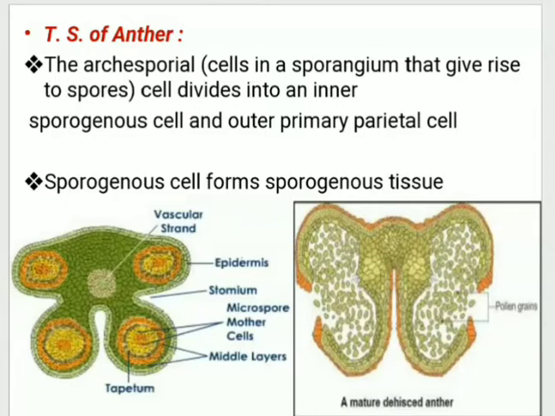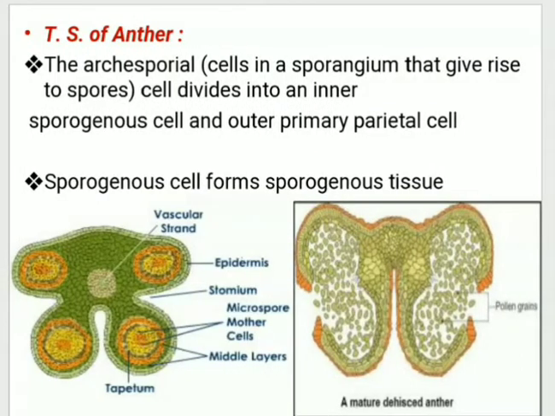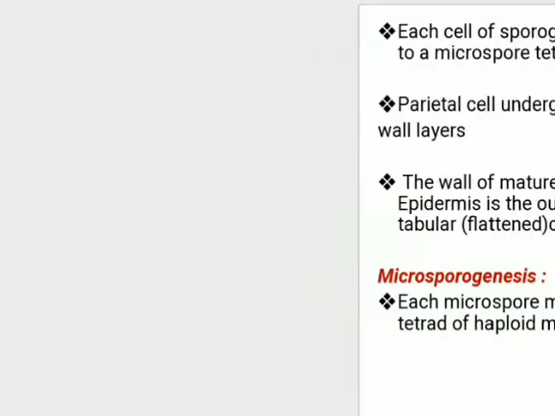Next, TS of anther. If you take a transverse section of the anther, how will the anther look? That is nothing but the diagram shown over here. The archesporial cell is the cell in the sporangium that gives rise to spores. It divides into inner sporangious cells and outer primary parietal cells. So the outermost portion, the red colored cells, are called the outer parietal cells.